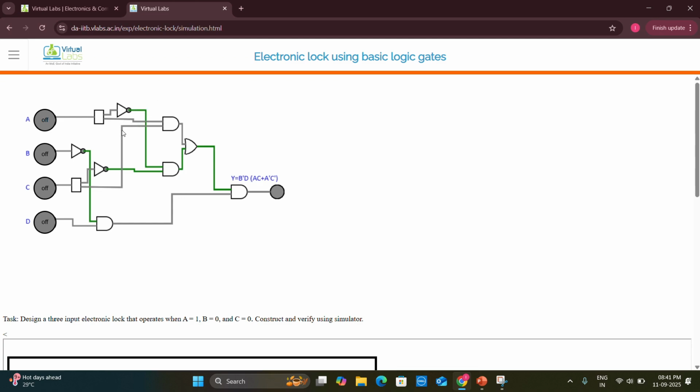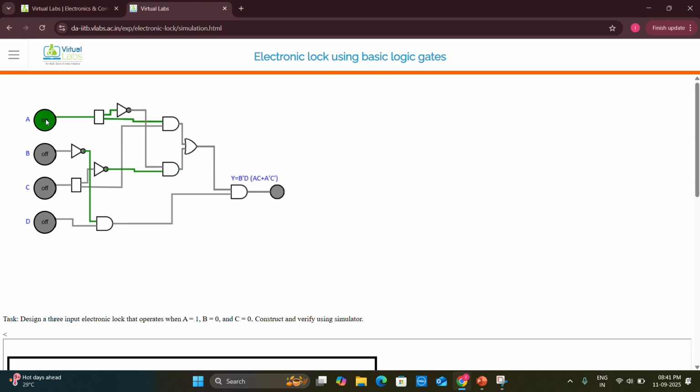They have already given the circuit, and there are four inputs, that is A, B, C and D. These are the digital switches which are the four inputs, and this is the green LED light, which is the output. And they have used about four AND gates, one OR gate, three NOT gates and two Y connectors, and they've connected them with wires.